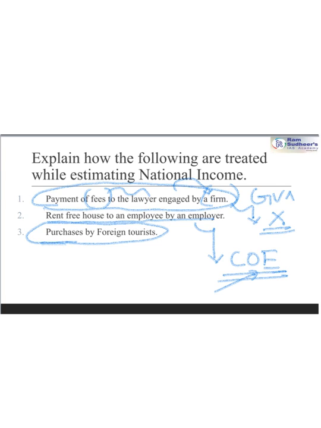Suppose a foreign tourist is buying some food material in Delhi or in Hyderabad, it will be treated as export, and this export is part of our X, which is part of the national income calculation. So this will be included in the national income calculation.